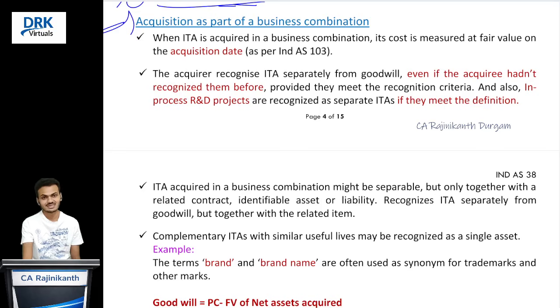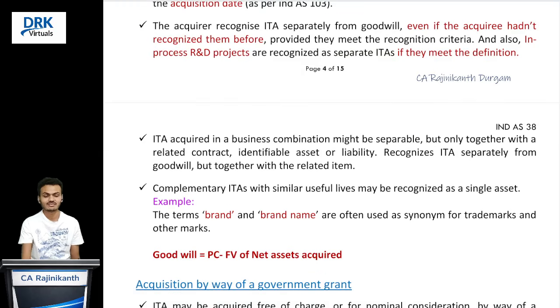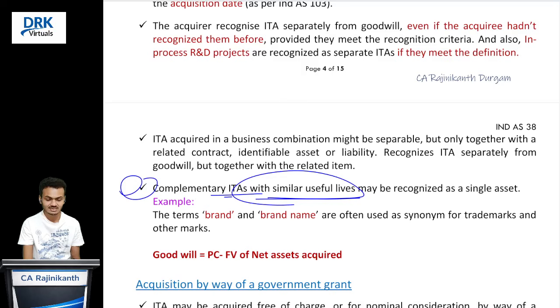So the standard is saying that you recognize all that kind of assets as a single asset on the date of acquisition only if those assets are having similar useful life. See here, similar useful life. Complementary intangible assets with similar useful life may be recognized as a single asset. Right? You are clear with this.